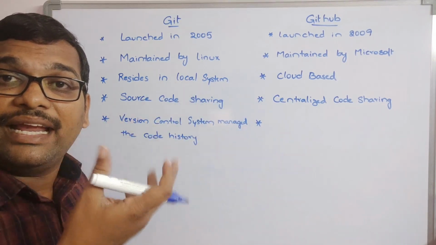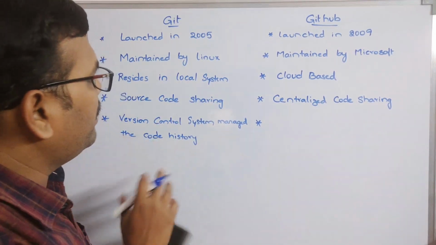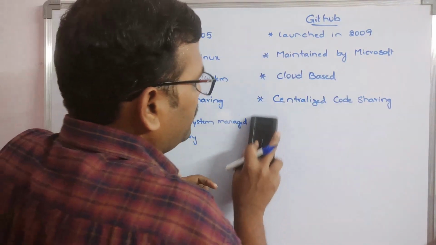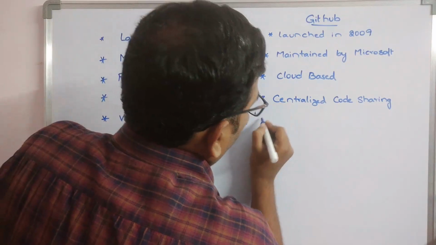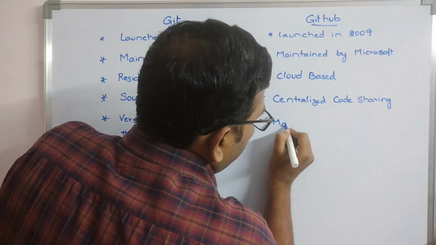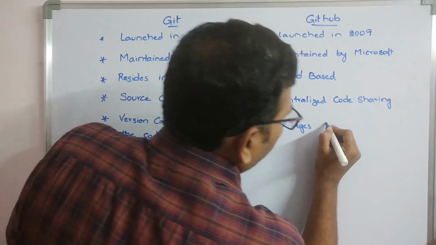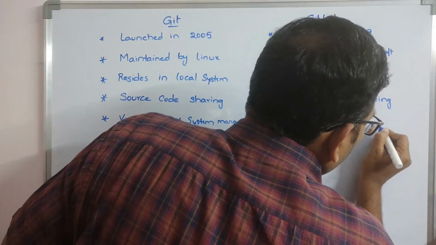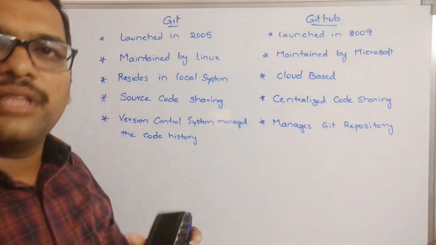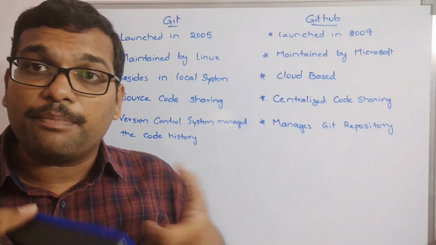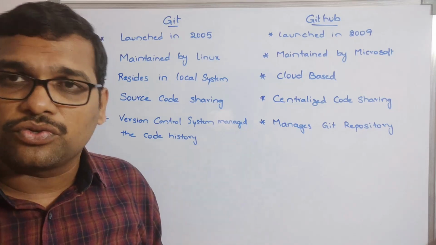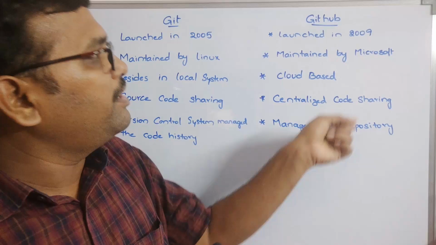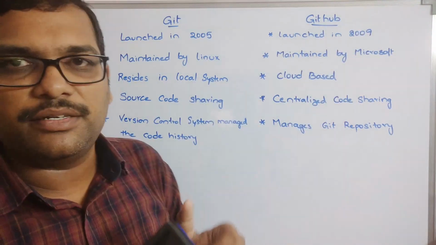Wherever we are creating the code, everything will be maintained here, and the repositories will be maintained by GitHub. So don't get confused. The repository means the place where we are placing the source code files which we have created. All those things will be maintained in GitHub. That's cloud based.